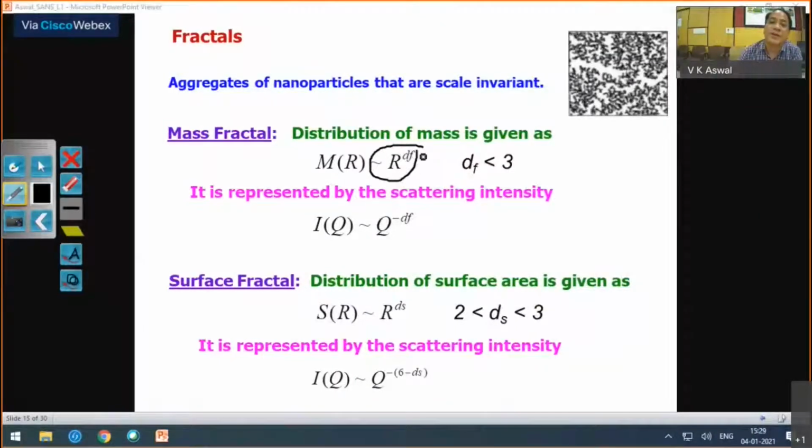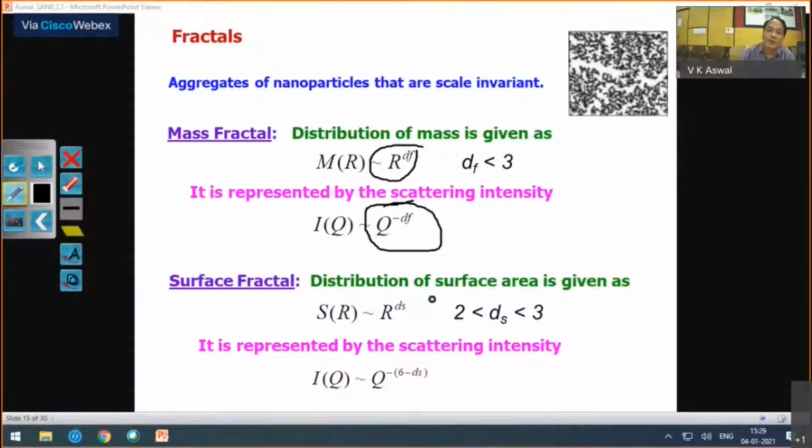If it goes as r to the power df, and df is less than 3, it's called the mass fractal dimension. For such a system it can be shown that your scattering intensity, in a particular q range, can vary as q to the power minus df. So you will have this scaling law, and from that you can get the mass fractal dimension.